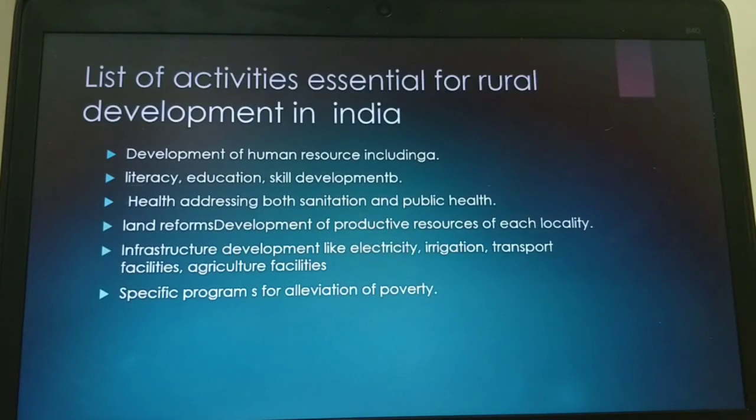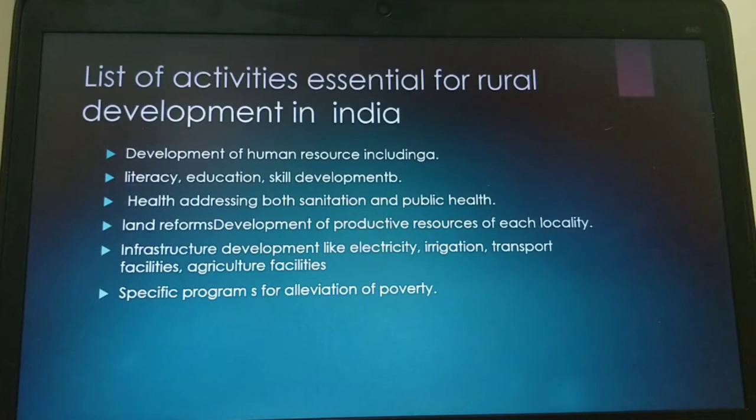And the next one is the list of activities essential for rural development in India. What are the activities to be introduced by the government? Of course, the government introduced them, but the implementation process is a little slow and there is no complete development. Certain villages developed, certain are not.